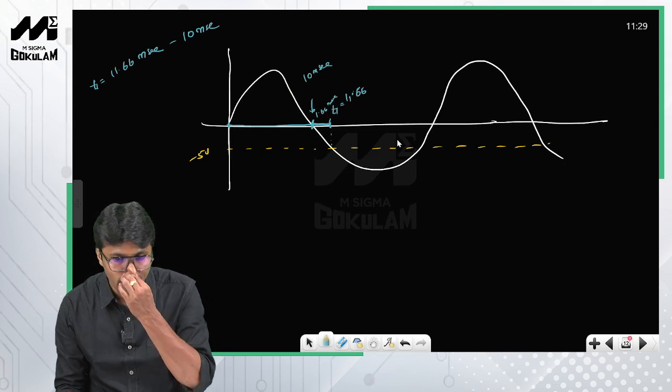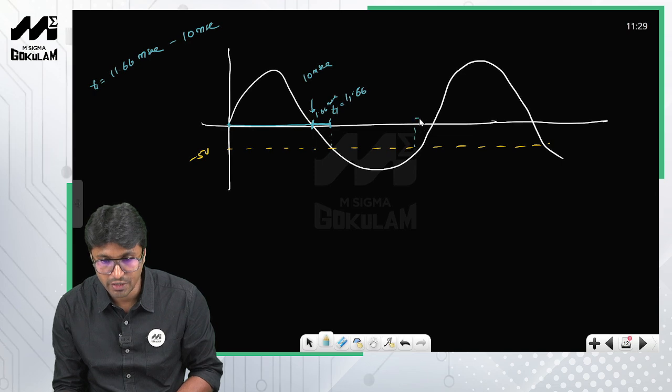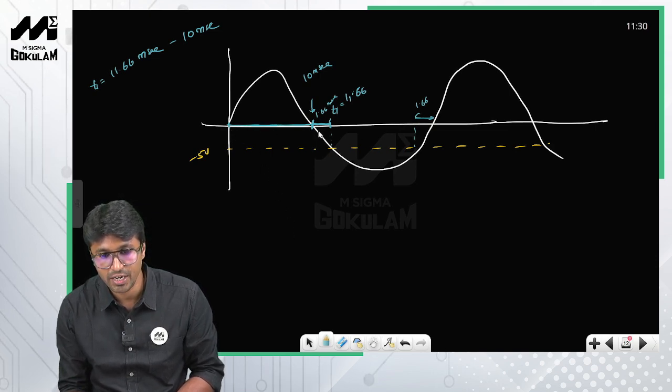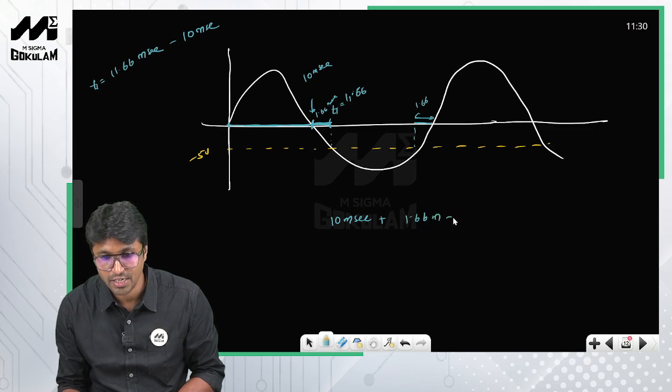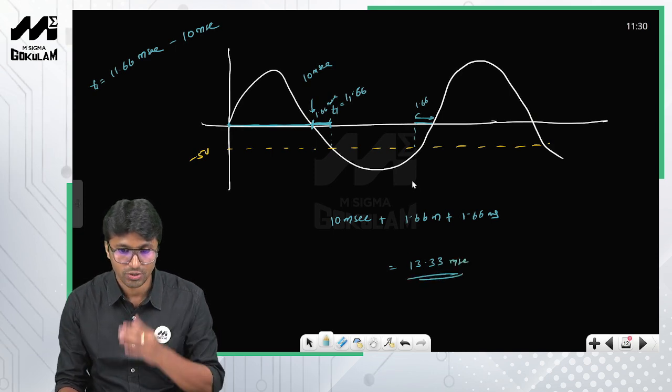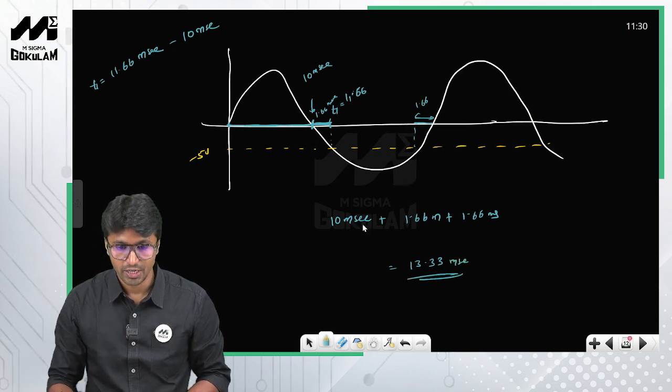So why did I do that? Because this duration will also be symmetrical to this one, so it will also be equal to 1.66. Therefore the total duration for which the diode gets on is this time period plus this interval plus this interval: 10 milliseconds plus 1.66 milliseconds plus 1.66 milliseconds. Together it gives you 13.33 milliseconds. This is how you solve this particular problem.